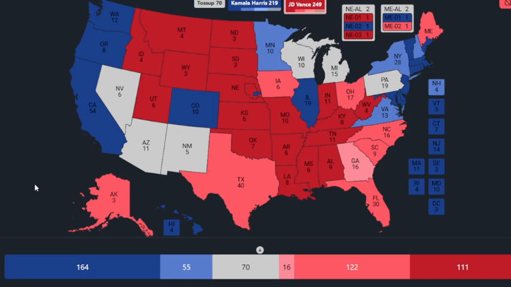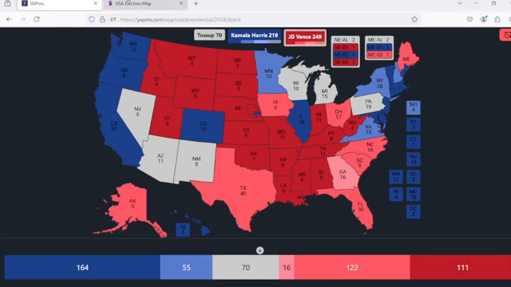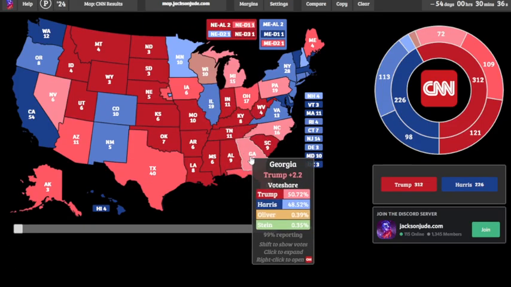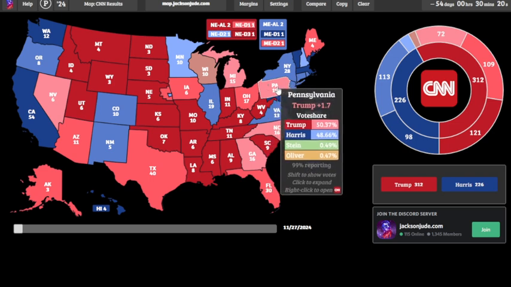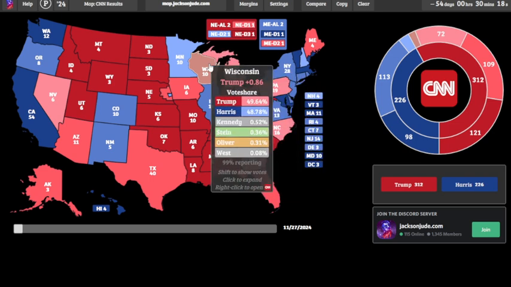I was expecting Georgia to be insanely close in the 2024 election, but that is not what happened. Trump won Georgia by 2 points. Yes, that's kind of close, but Trump was performing very well in Georgia, and he was able to defeat Kamala Harris there, along with North Carolina, and of course the blue wall, which I guess now you could be calling the red wall. I mean, if you want to.